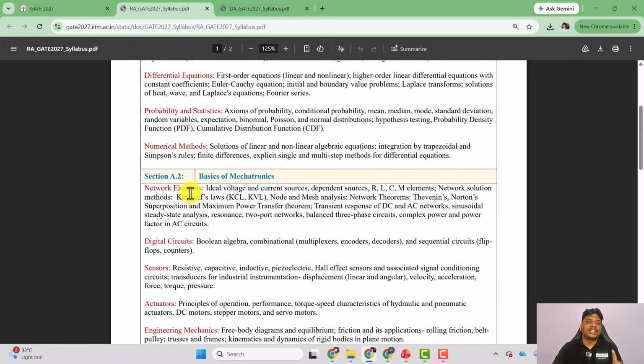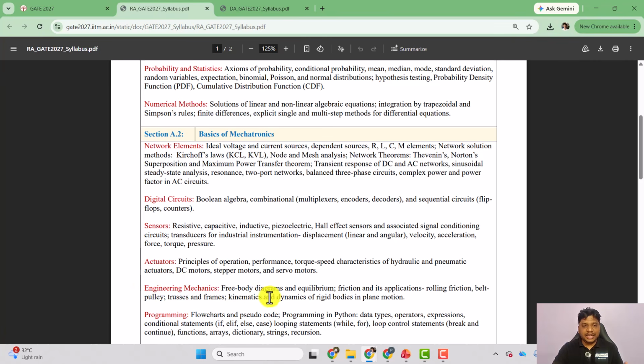Then here we have section A.2, basics of mechatronics. Network elements, ideal voltage and current sources, you can see this is new. Digital circuits, from electrical electronics. Sensors, actuators, engineering mechanics, which is from the first year subject. So we have engineering mechanics in the first year, and for mechanical engineering students, this will be on the easier side compared to electrical. But anyway, we already learned this in our first year.